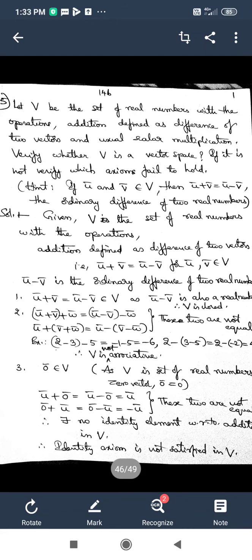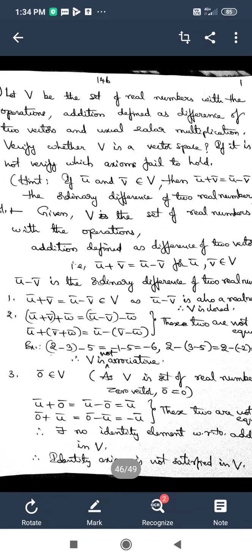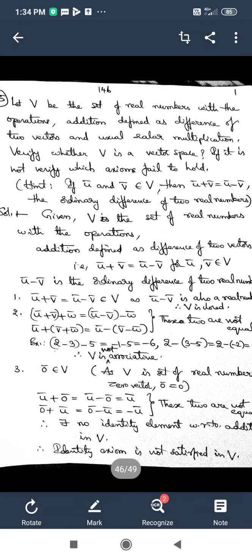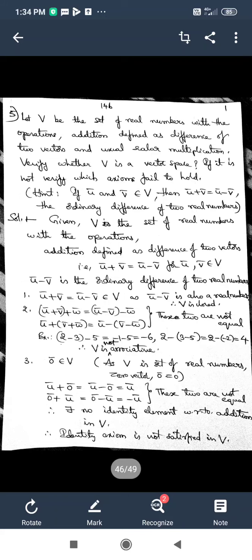You just write down these problems and try to give your own solution, and if you don't get it, then go through the solution I have provided in this slide. Let us first read the question, and then see whether you can try to do it on your own. So let us go through the problem first.